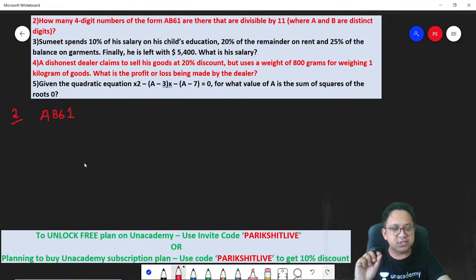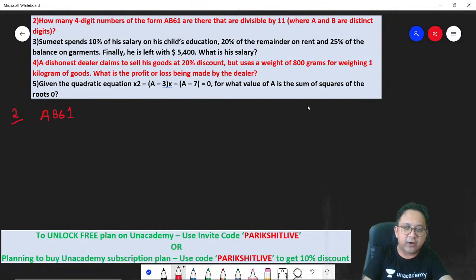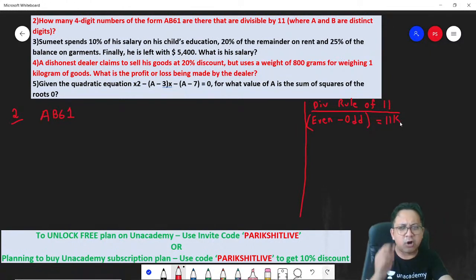Now, first recall, what is the divisibility rule for 11? Think about it. The divisibility rule of 11 is: the difference of the sums of even-place and odd-place digits should be a multiple of 11, or 0. As an example, if you have a number, let's say 1567, is this number divisible by 11? All depends. So check 6 plus 1. How much is it? 7.